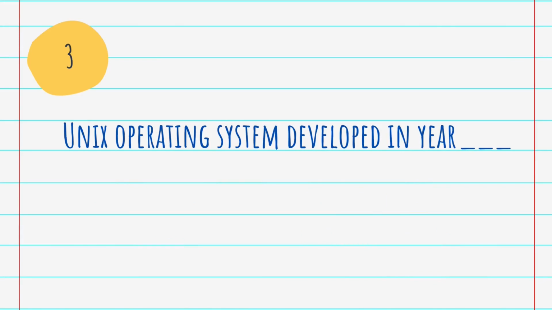Okay. With this related topic, next question is: Unix operating system was developed in the year dash, and the answer is 1969. As I said earlier, Unix is a powerful, highly popular and multitasking operating system which launched in the year 1969. Okay, next question.